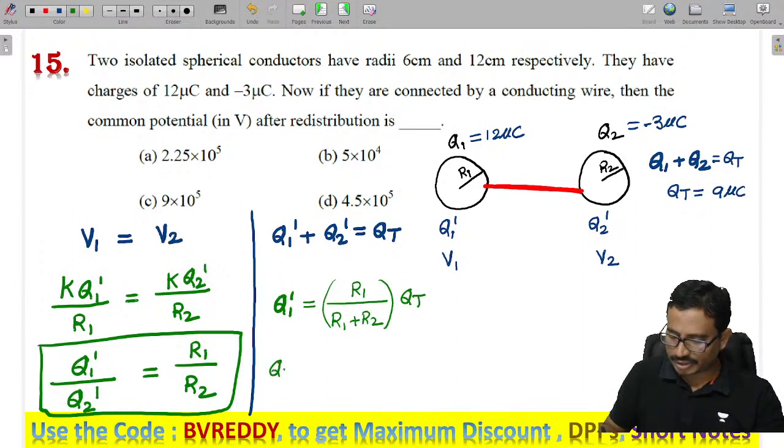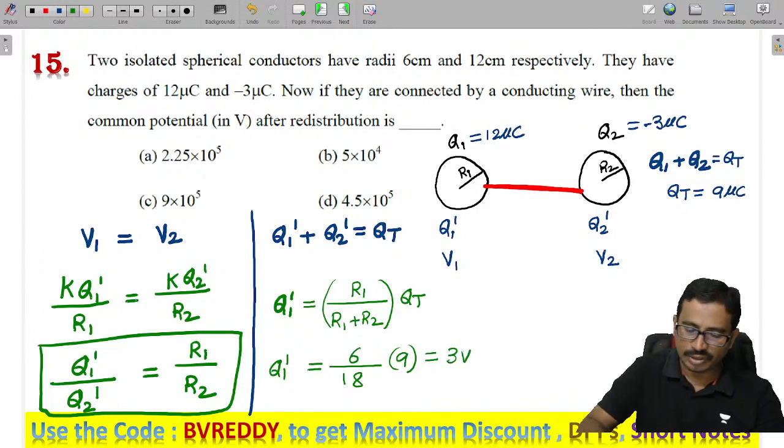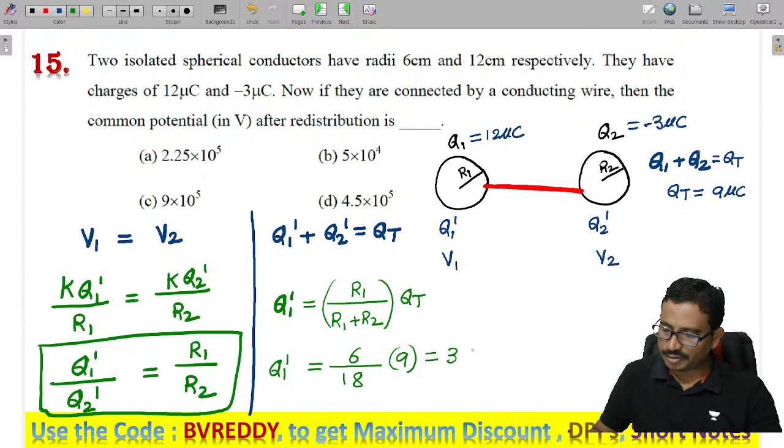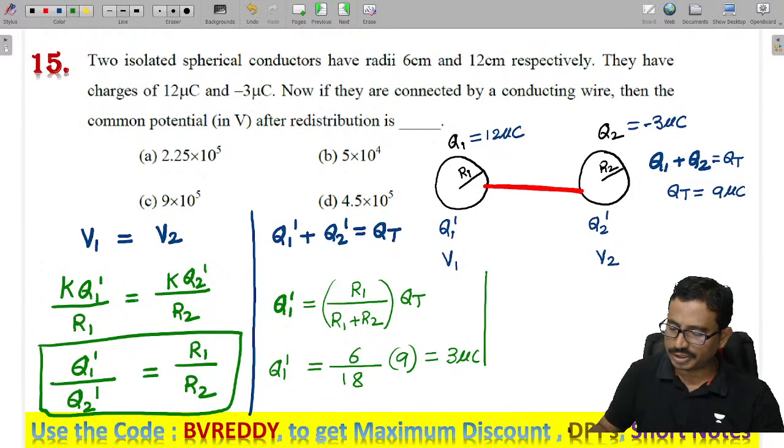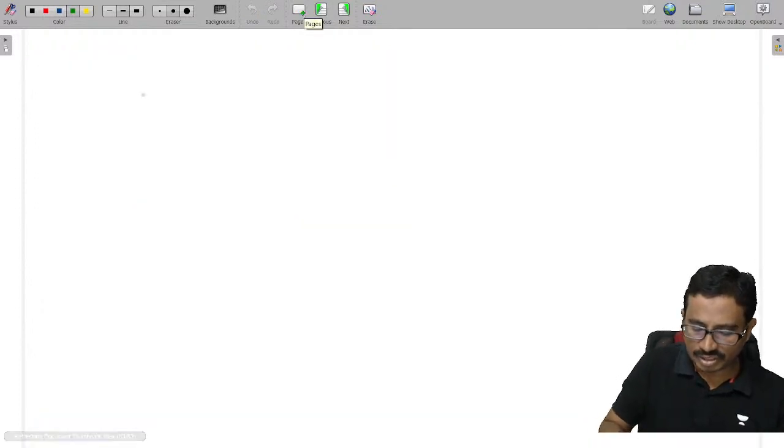So what will I get now? Q1 dash by the division rule is 6 by R1 plus R2, 18, into Qt. How much is the Qt value here? This is 9. So from this, Q1 dash will be 3 microcoulombs. Now this is the charge on the first sphere. Now they ask you to find the common potential.